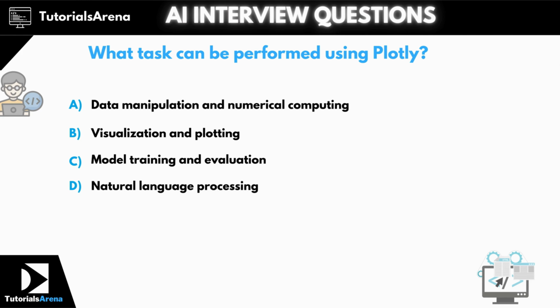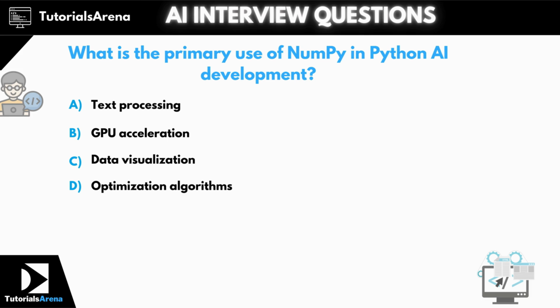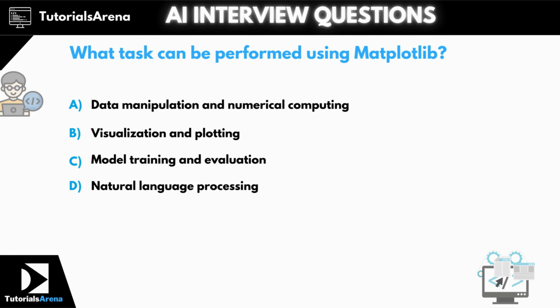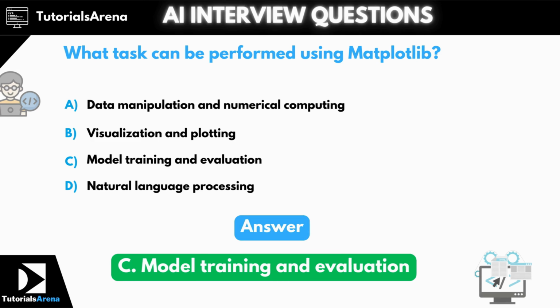Question 3. What task can be performed using Plotly? The correct answer is option C, model training and evaluation. Question 4. What is the primary use of NumPy in Python AI development? The correct answer is option A, text processing. Question 5. What task can be performed using Matplotlib? The correct answer is option C, model training and evaluation.